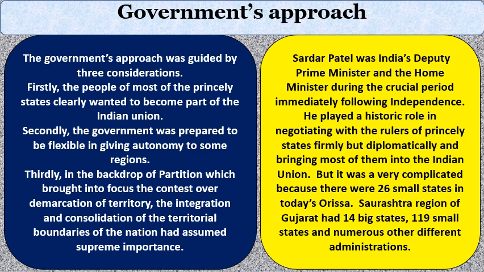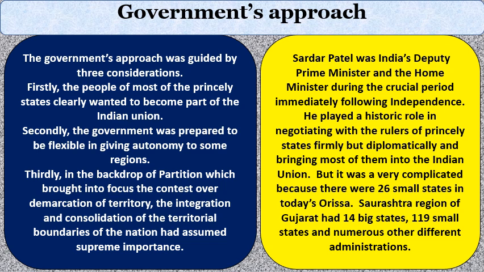Most of the princely rulers joined India. Sardar Patel negotiated with them. They agreed to join India. That is a very good sign. But it was very complicated because there were 26 small states in today's Orissa. It is not an easy task to unite all these princely states and to negotiate with all these princely rulers.